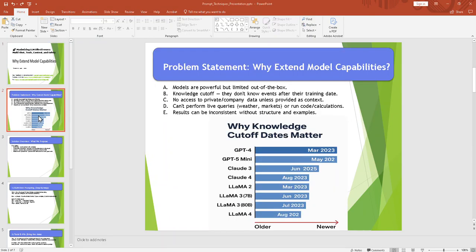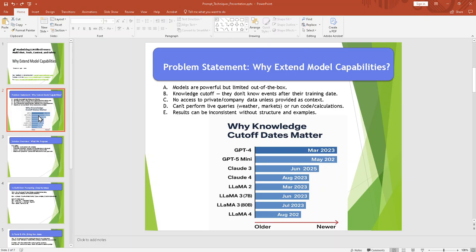So by default, when a model comes, it has some inherent limitations. A model is trained up to a certain date, and after that, it is put into production. Any event that happened after the cutoff date, this model has no idea about, because it is not updated regularly. For example, GPT-4, March 2023, that was the release date. And after that, if any event happened and you try to ask a question, this model will not be able to answer the question.